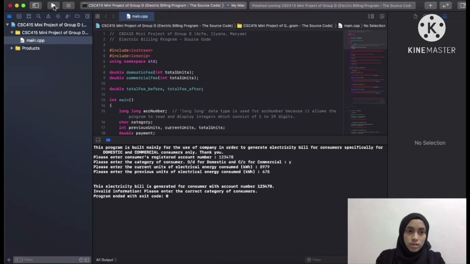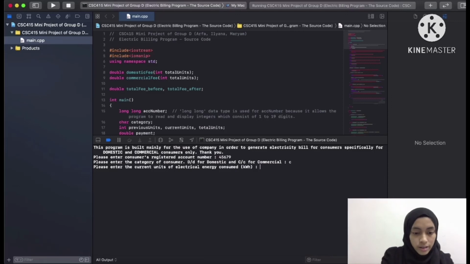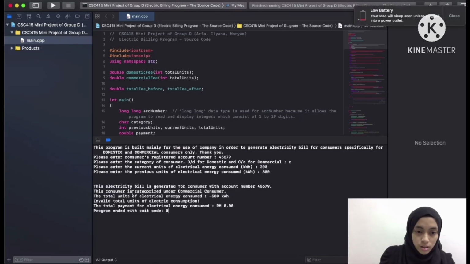So okay, let's say we use a different set of inputs. The account number is this, and then let's say C, commercial. The current units I enter as 300, and the previous units I enter as 800. So the output displayed will be: the electricity bill is generated for this consumer, and this consumer is categorized under commercial consumer.